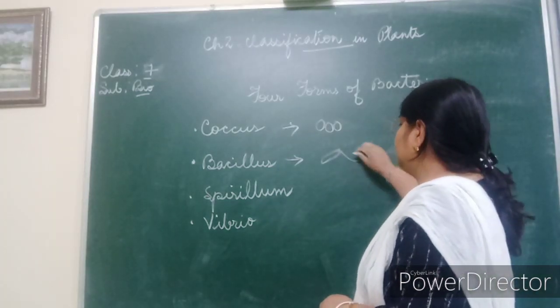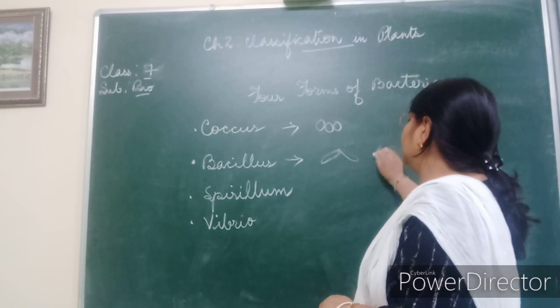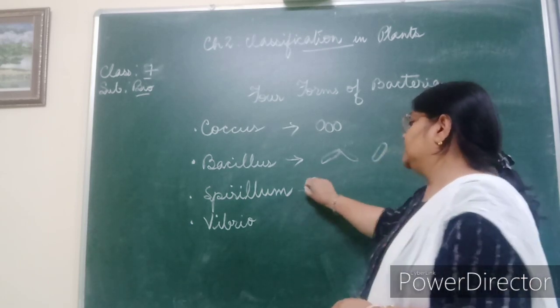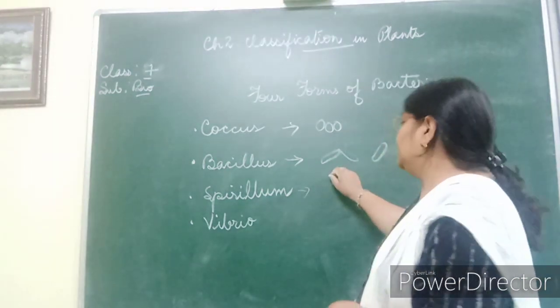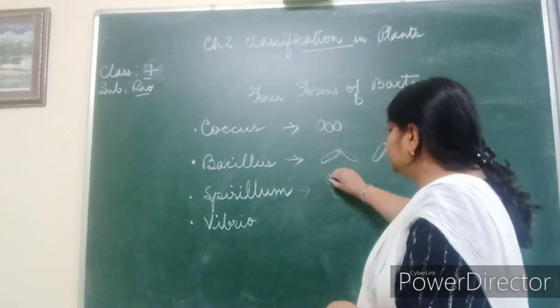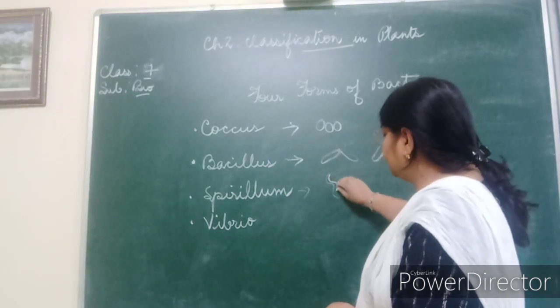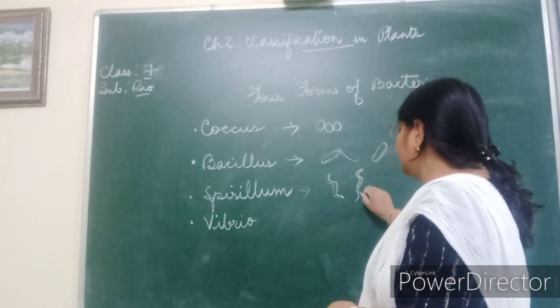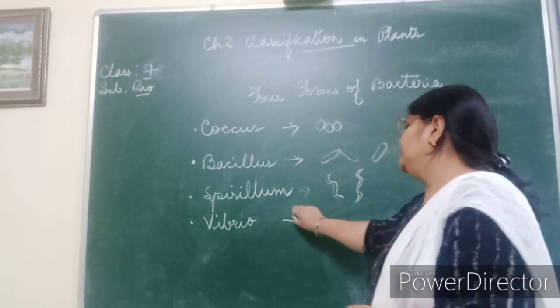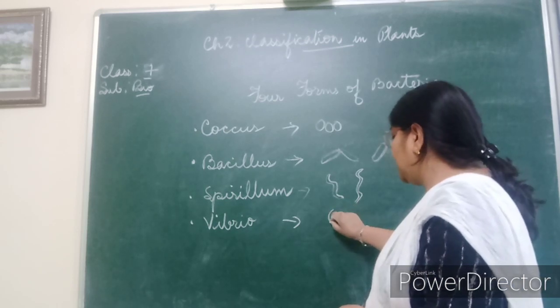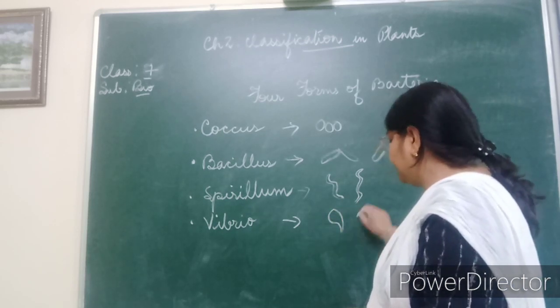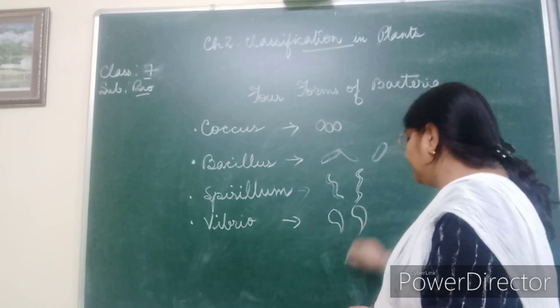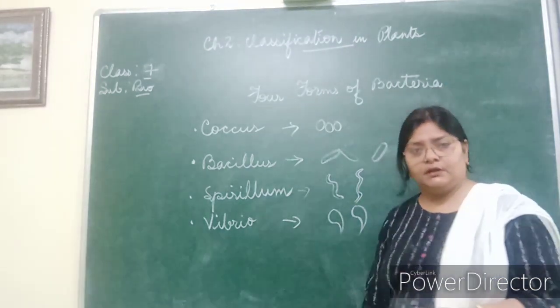They may be in chains or may be single. The spirillum bacteria is shaped like a spiral. Okay, the Vibrio bacteria are shaped like comma. They are comma shaped bacteria.